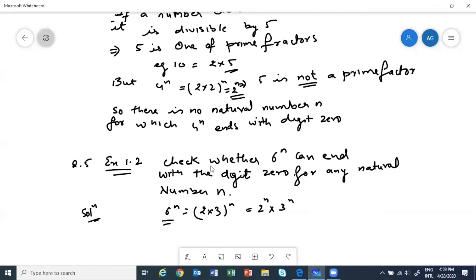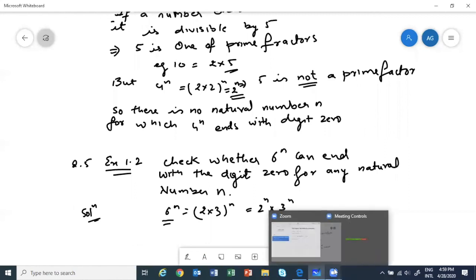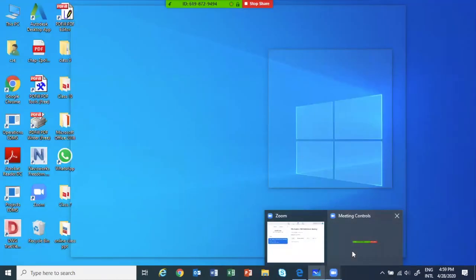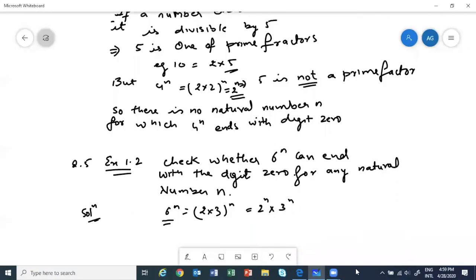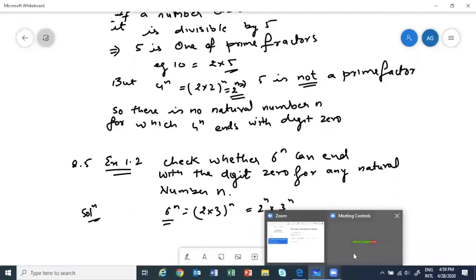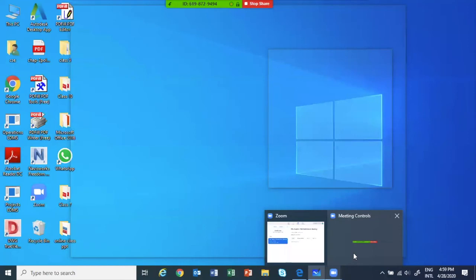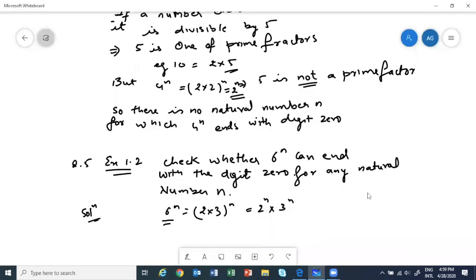So we can do the second application in the next class, because almost time is over and I have to give time to others also. Nishant, haven't you done? Others, what about other students? Okay, good. So the next application is how to use the fundamental theorem to find HCF and LCM. We'll start in the next class because we won't be able to finish right now. So let's stop for today.